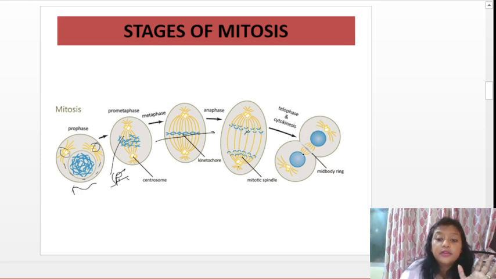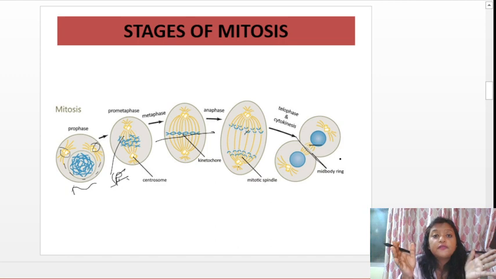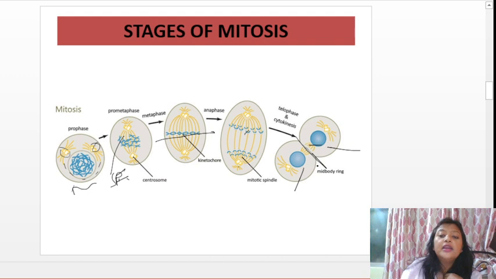Spindle fibers are disappearing and a mid body ring is being produced. That is, it is initiating the division of the entire cell. So now you can see two daughter cells are being formed. Also the chromosomes are again going back to decondensed form, and the spindle fibers are disappearing. So this is all about the stages of mitosis.